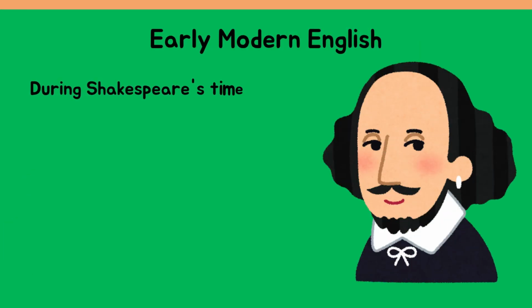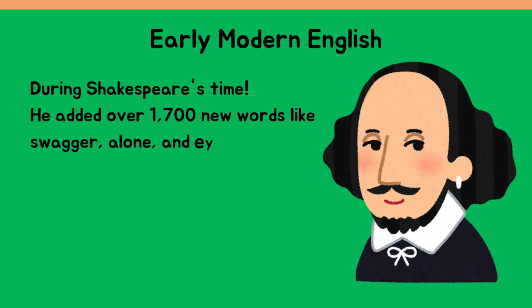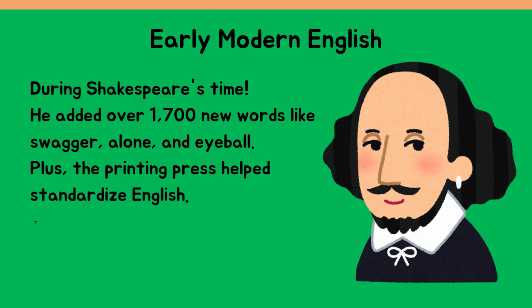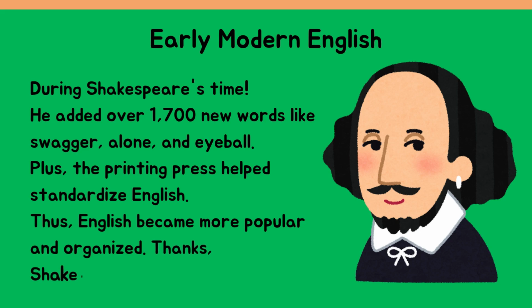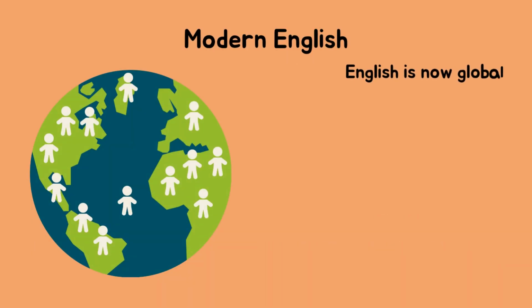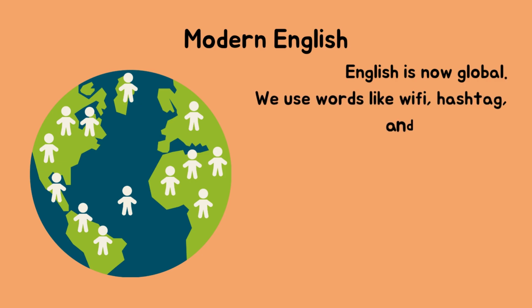Early modern English during Shakespeare's time. He added over 1,700 new words like swagger, alone, and eyeball. Plus, the printing press helped standardize English. Thus, English became more popular and organized. Thanks, Shakespeare.